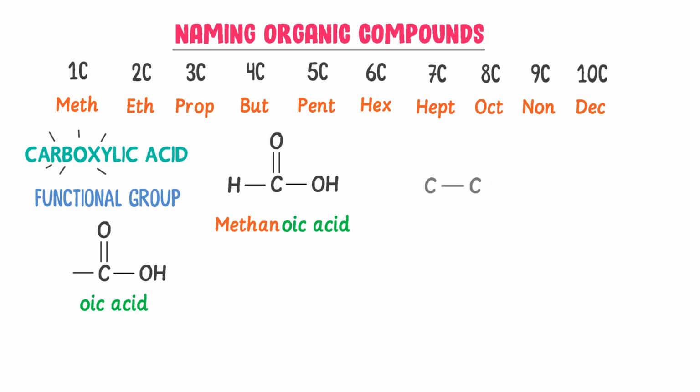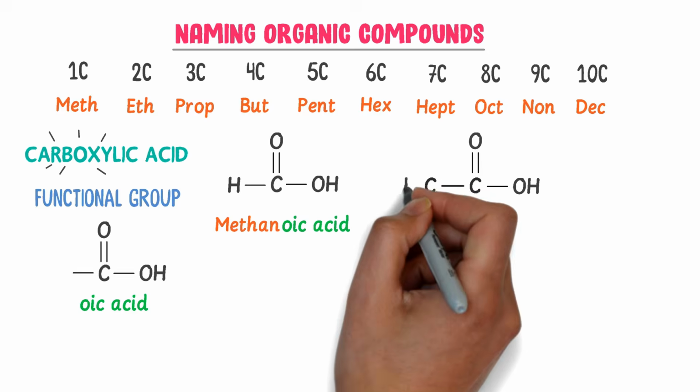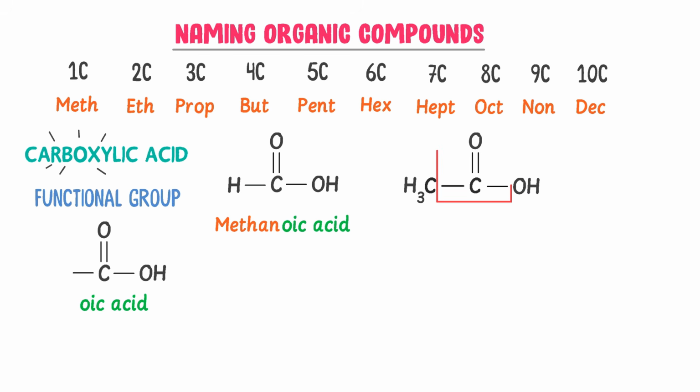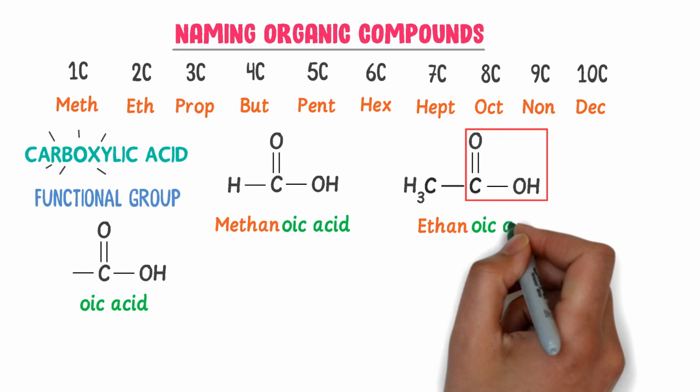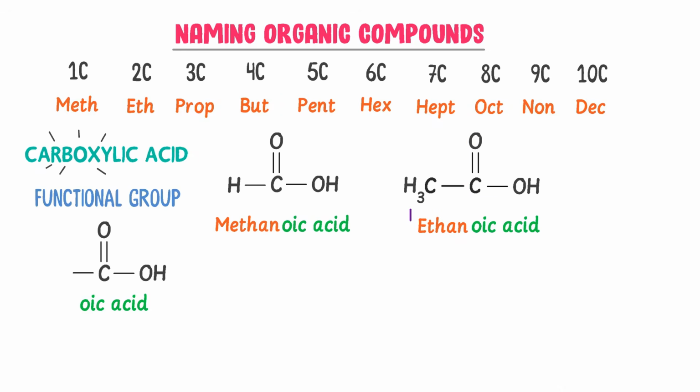Secondly, consider 2 carbon atoms and O double bond and OH is bonded to it. This carbon has formed one bond, write H3, while this carbon has already formed 4 bonds. There are 2 carbon atoms, I write ethane. Also there is C double bond O, OH functional group of carboxylic acid, I write oic acid. So I get ethanoic acid.